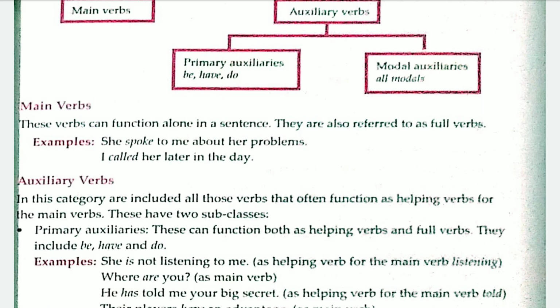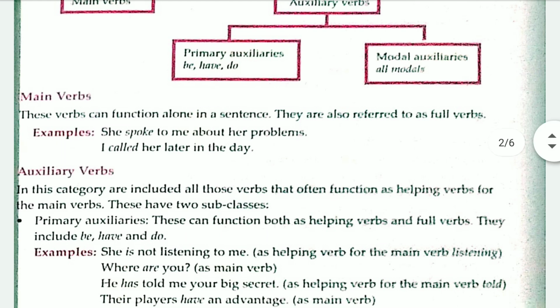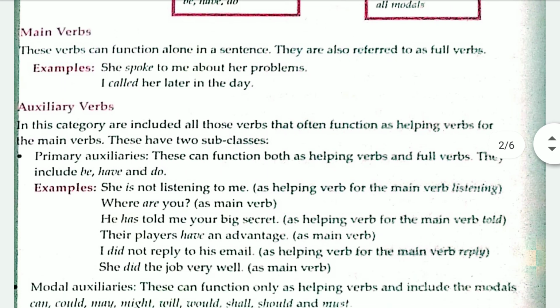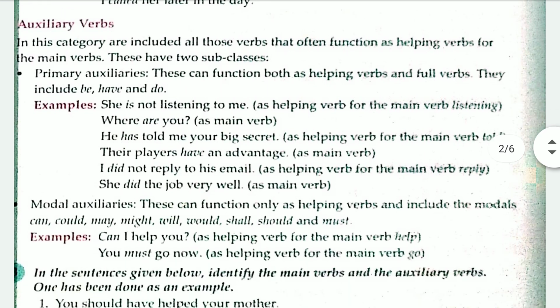I have given in your class that primary auxiliaries include three verbs that are be, have and do, and they have functions too, right? And we have seen modal auxiliaries. Modal auxiliaries include can, could, may, might, will, would, shall, should and must.